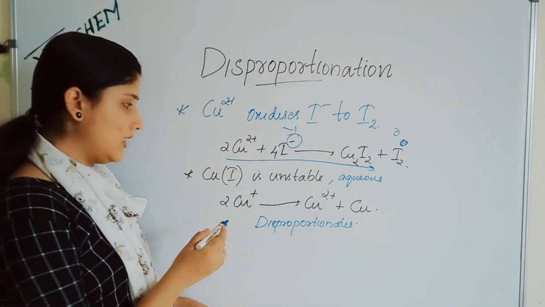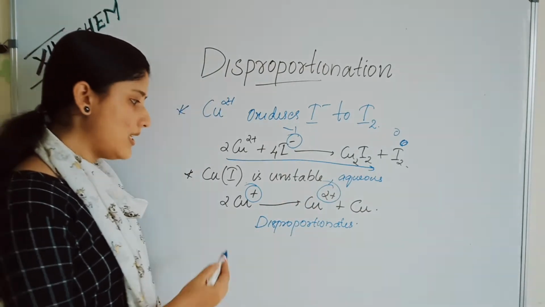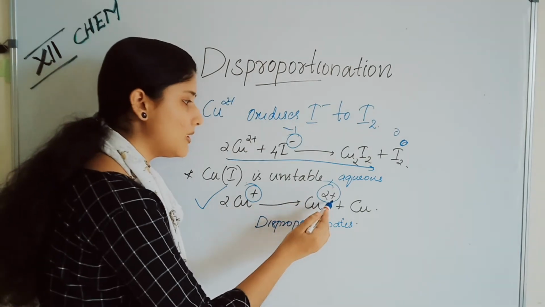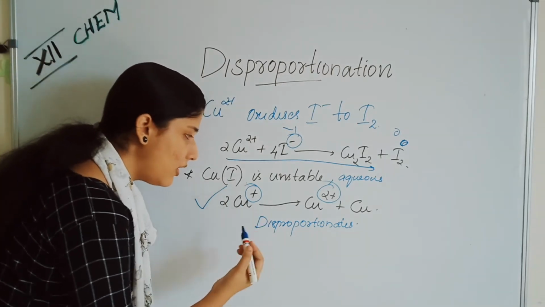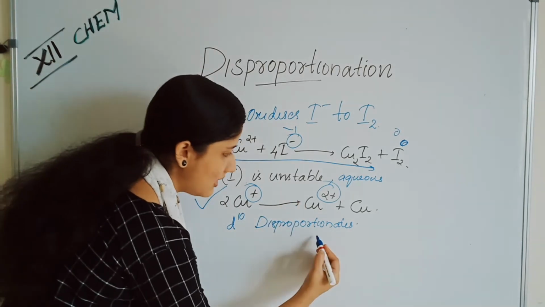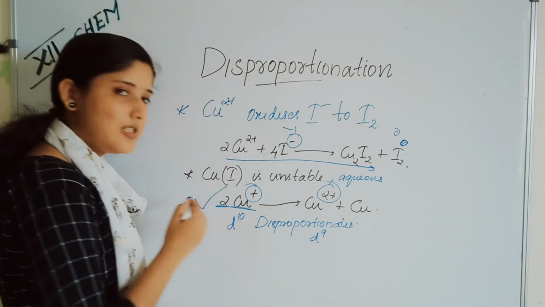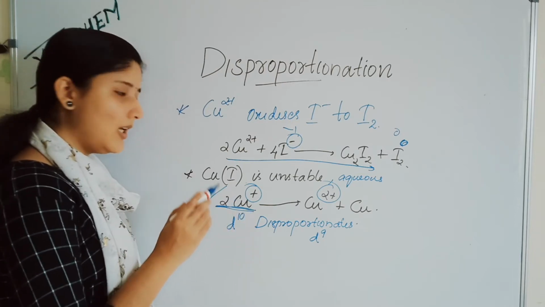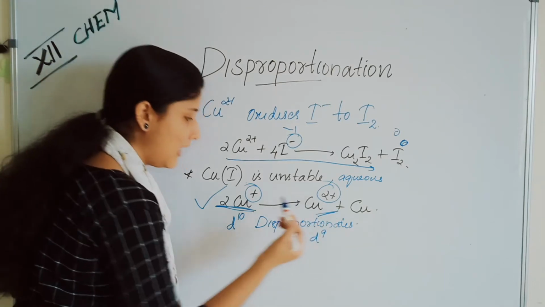It disproportionates from +1 to +2. This is an example of a disproportionation reaction: 2Cu+ gives Cu2+ plus Cu. Listen here. Cu in the +1 oxidation state is d10 and Cu in 2+ is d9. But Cu+ is unstable. That is the reason Cu+ disproportionates into Cu2+ and Cu. So Cu2+ is more stable than Cu+.